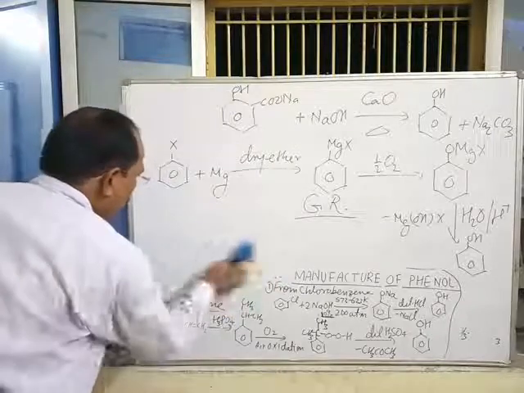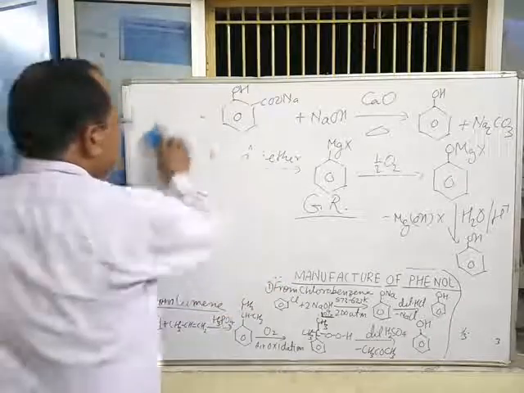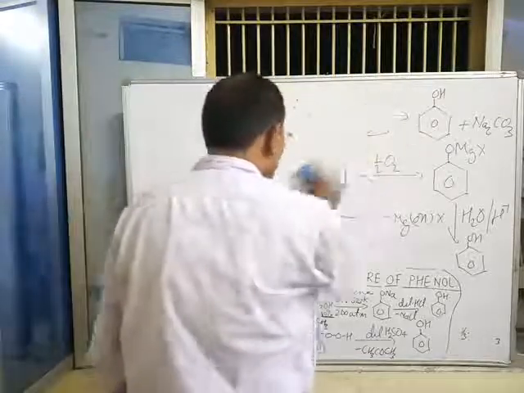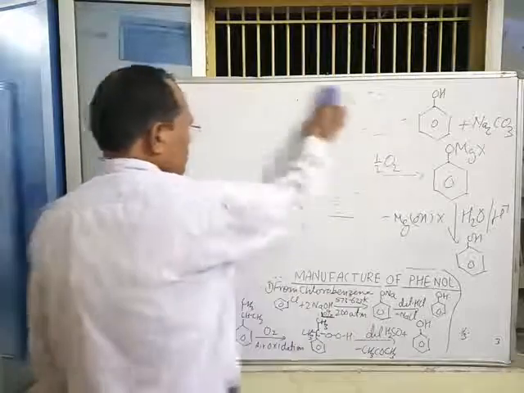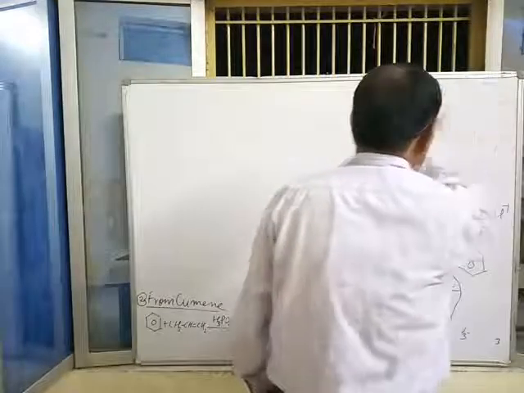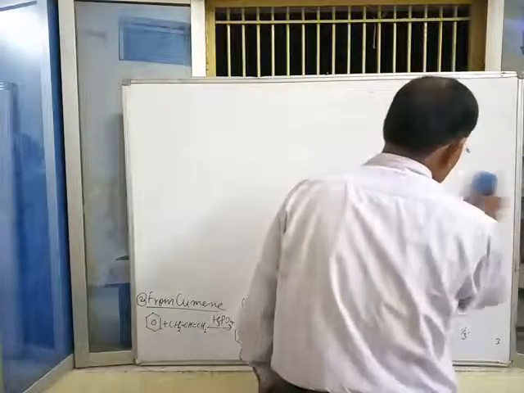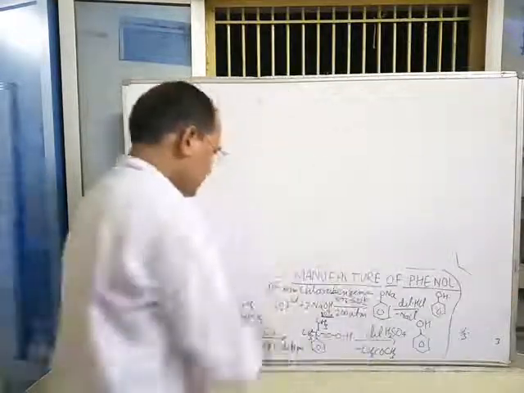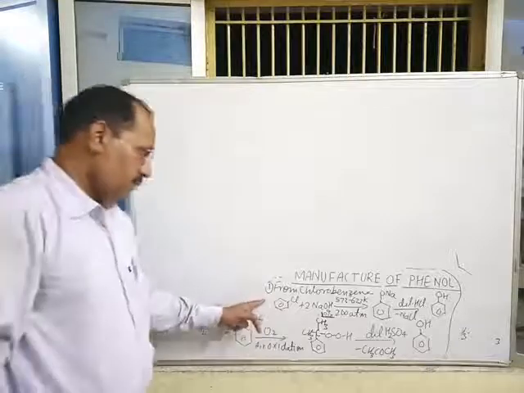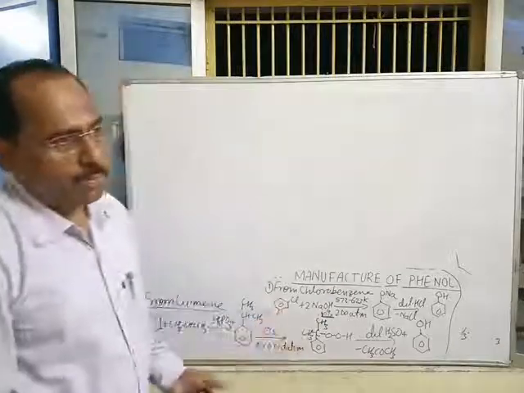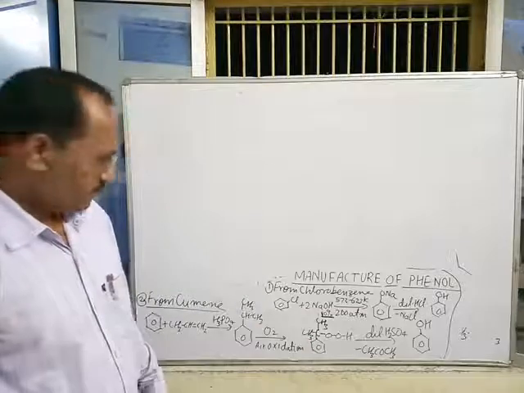Phenol is manufactured either by the Dow process or by cumene. Dow process is already discussed in aryl halides. Preparation of phenol from chlorobenzene is known as the Dow process.